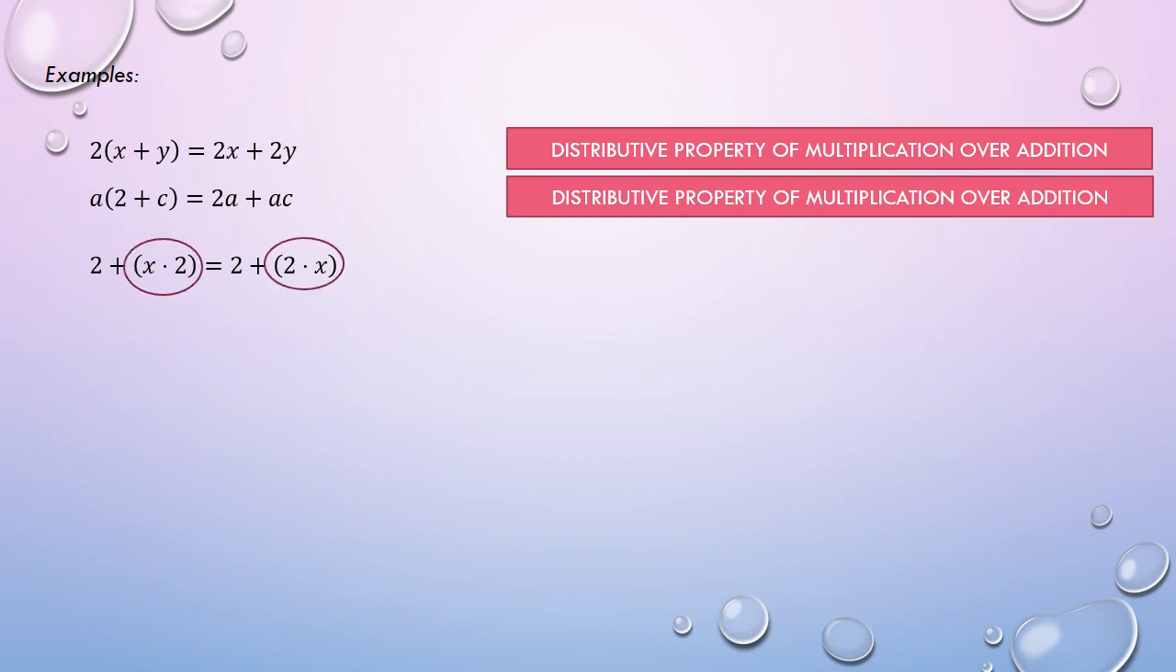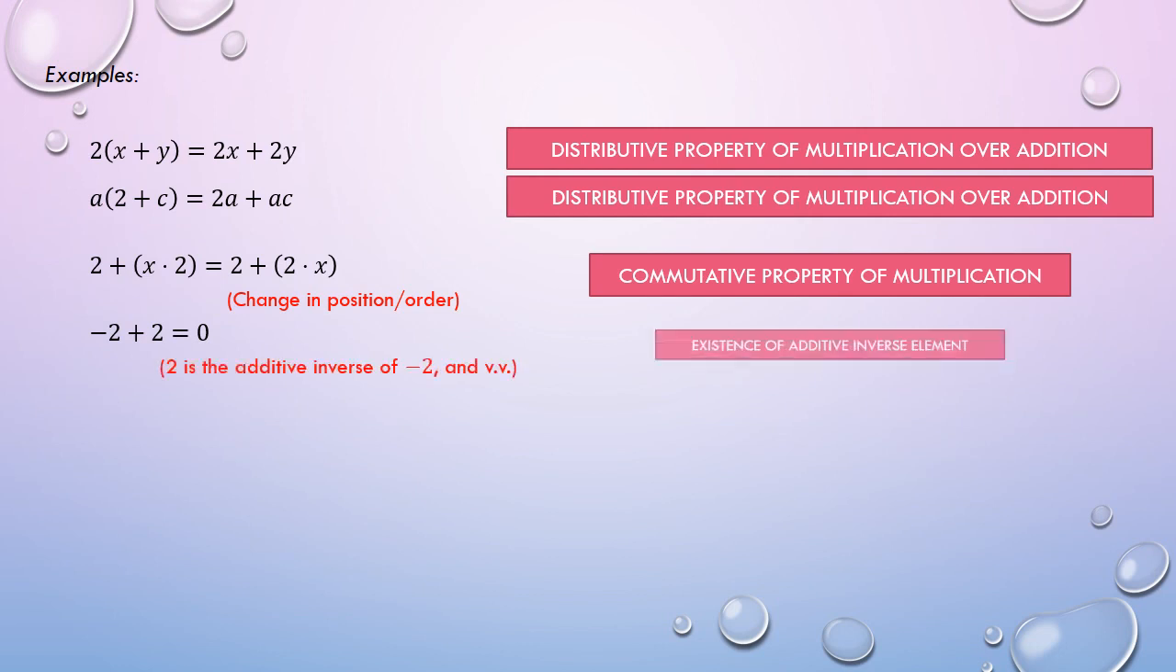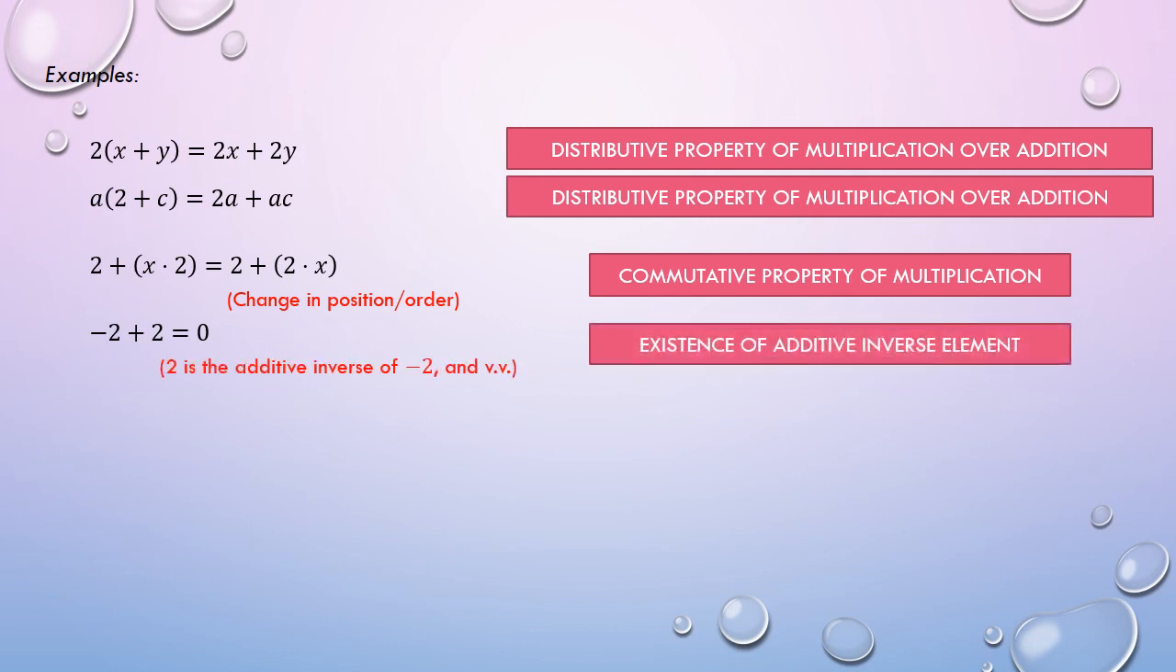For the third one, we see groupings, kaya doon muna tayo magfo-focus. Mapapansin natin dito na wala namang changes sa groupings, but the only thing that changed is the order or position of the numbers. Hence, this is commutative property of multiplication. Next example, in this illustration, we can firstly notice the presence of additive inverse element. Therefore, this is existence of additive inverse element.